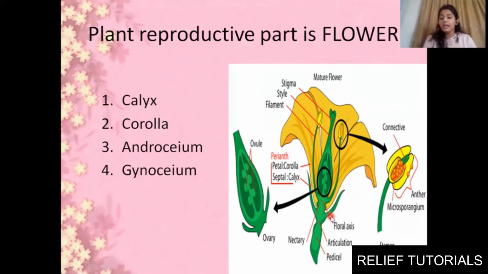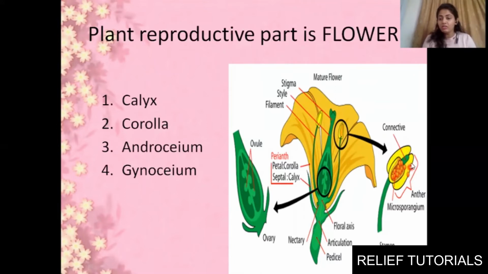This is calyx, then we have corolla. This is androecium, male reproductive part. Okay, and this is gynoecium. Clear? In male they have 2 major things. One is anther and second one is filament. A stalk like structure will be known as filament. You can see this. Okay, it is enlarged over here.